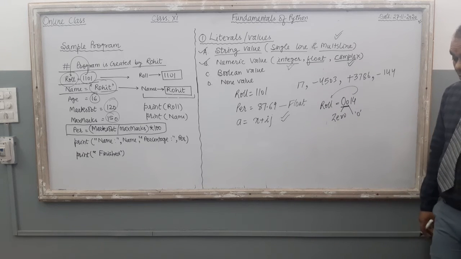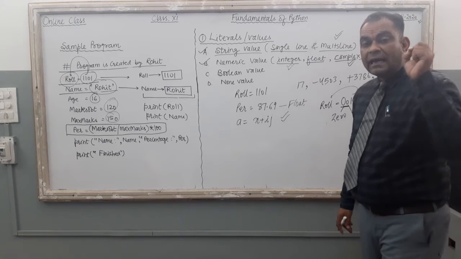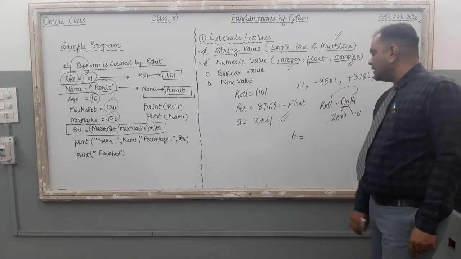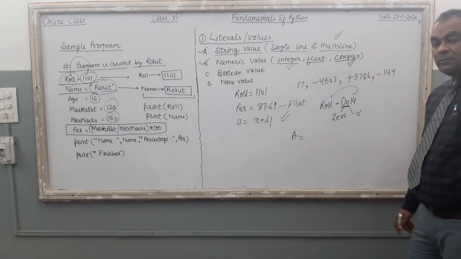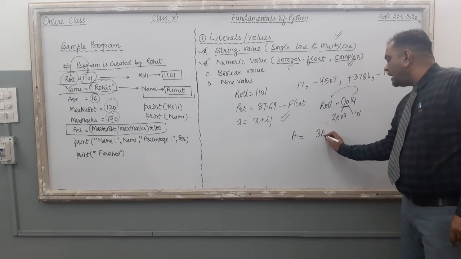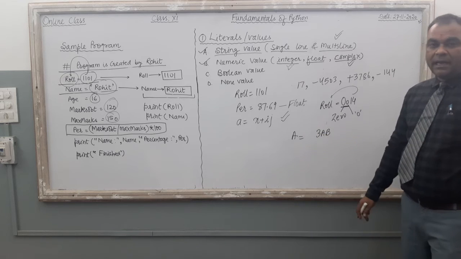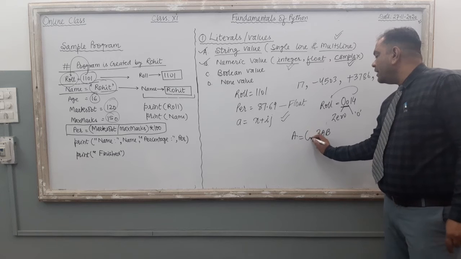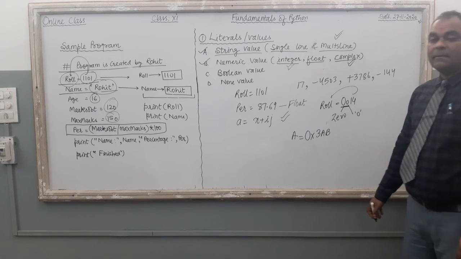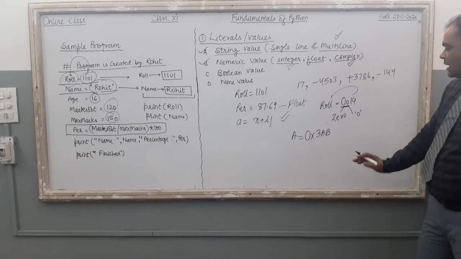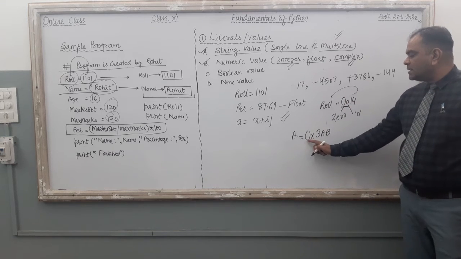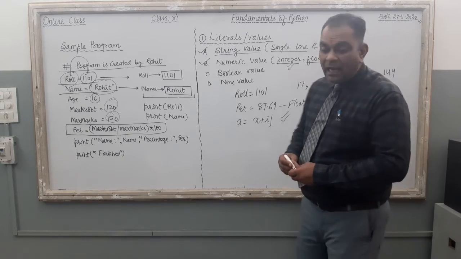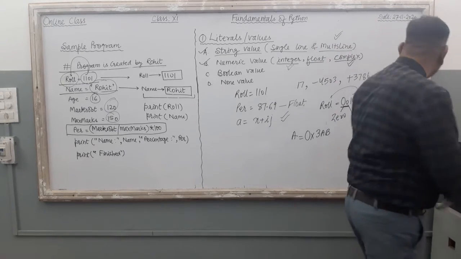Now if you want to store a hexadecimal value, what can you do? Suppose I am writing this A and I want to store a hexadecimal value 3AB into this A variable. Clear? To store the hexadecimal value, we use 0 and X as a prefix. Clear? For octal, 0 and O. For hexadecimal, 0 and X. Done? So by this we can supply different values in our Python.